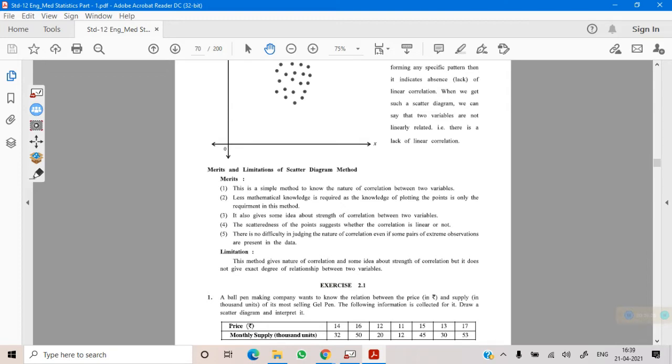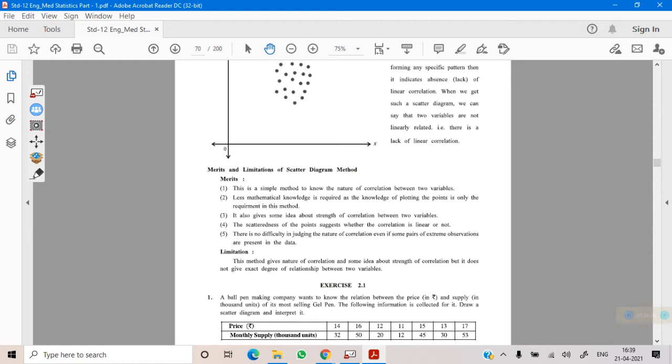It will give you clear idea about the strength and direction of correlation between two variables. By looking at the graph, you can easily say whether the two variables are correlated or not, and what is the direction of their correlation. There is no difficulty in judging the nature of correlation even if some observations are missing. You don't have to carry out any type of calculation.